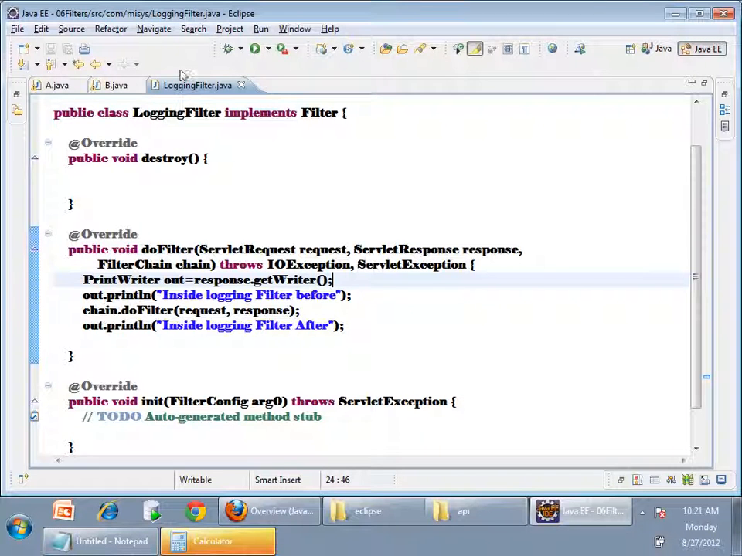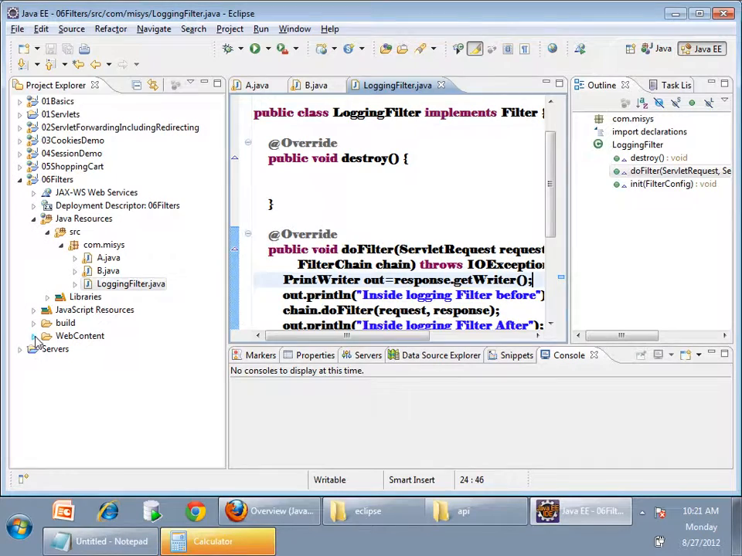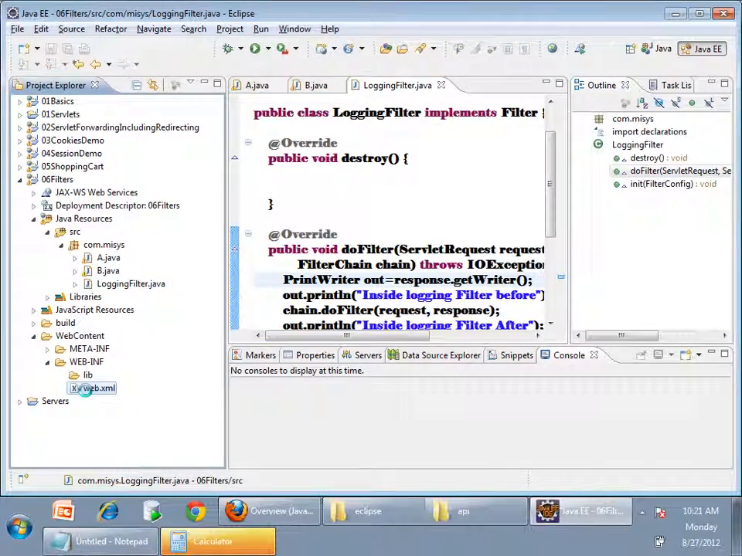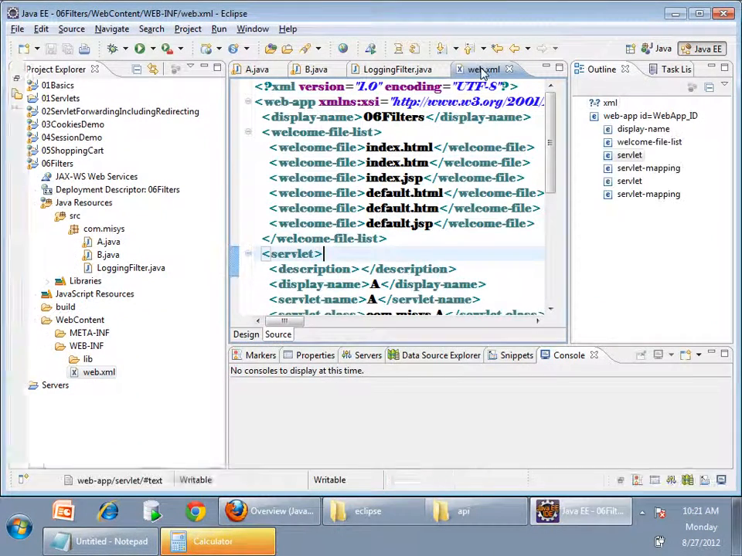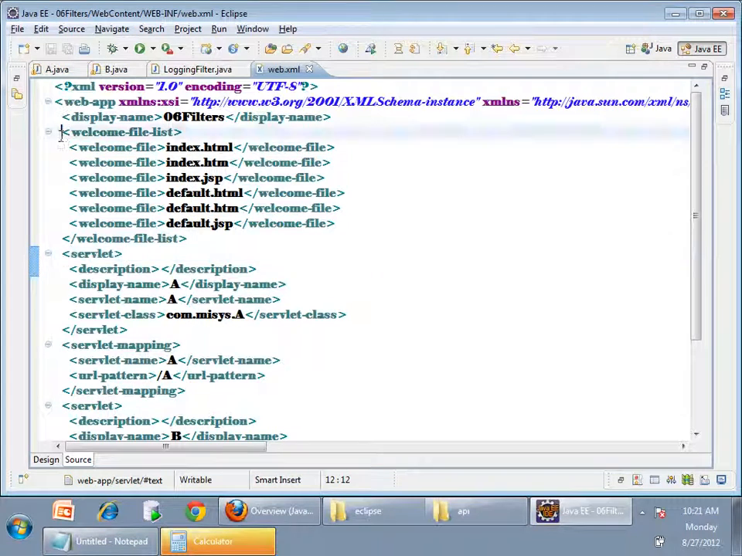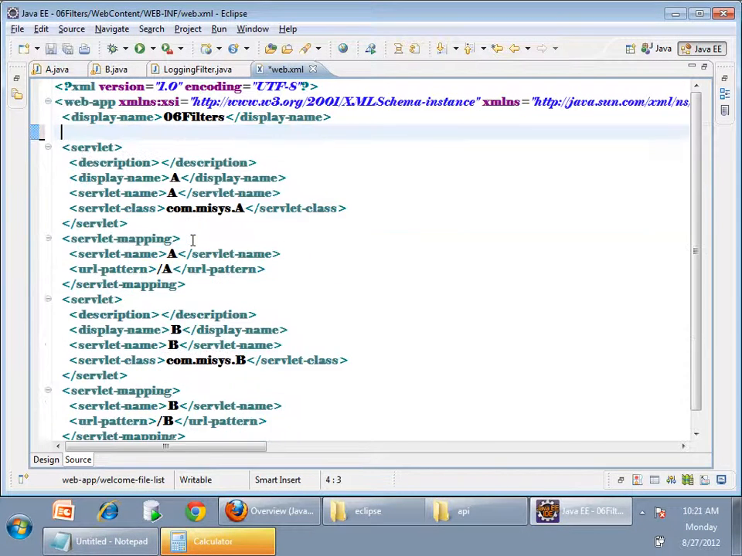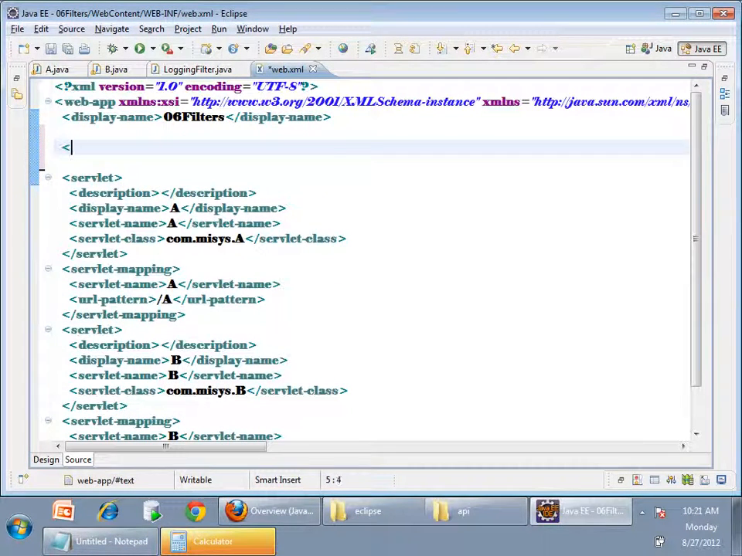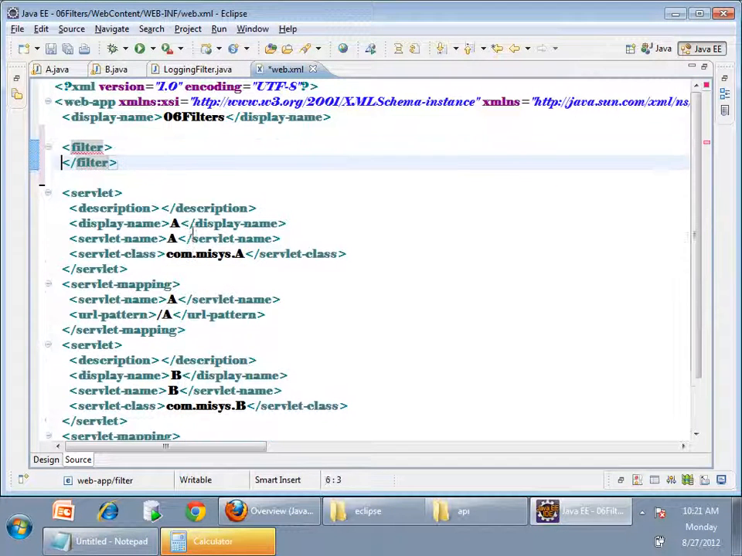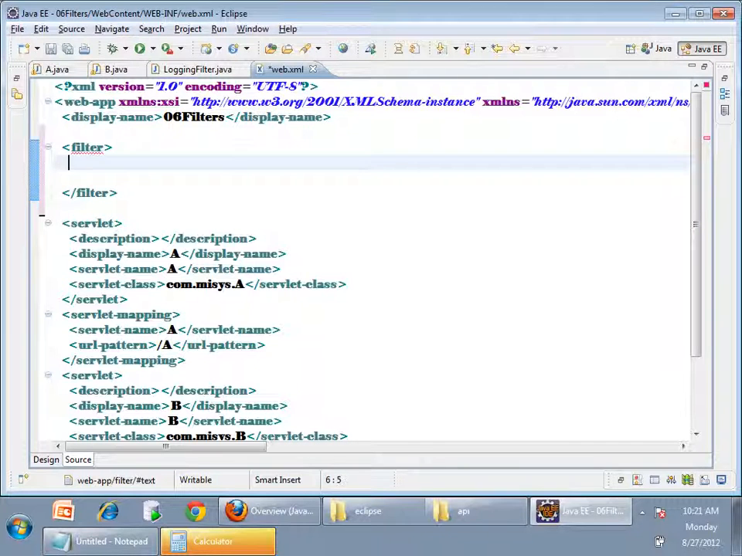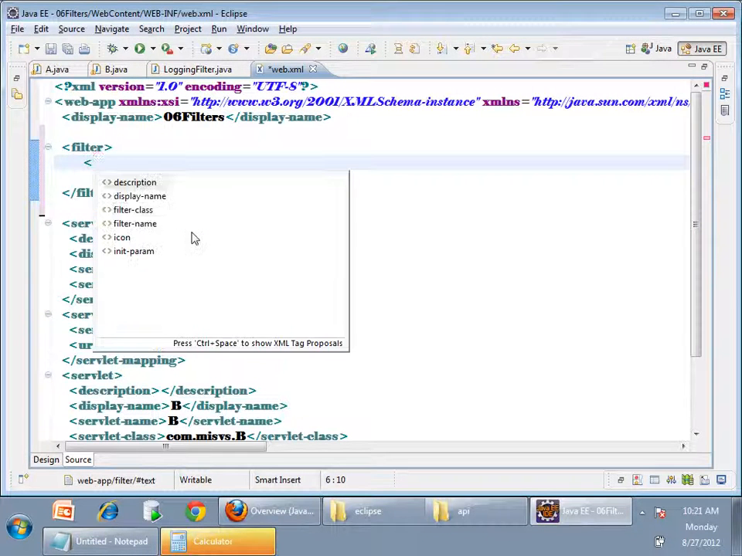Coming to web.xml, I am deleting this welcome file list right now. I am going to write a filter tag. For configuring a servlet, we wrote the servlet tag. For configuring a filter, we write the filter tag. Every filter will have a filter name.